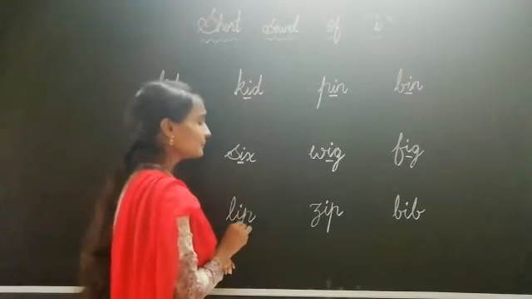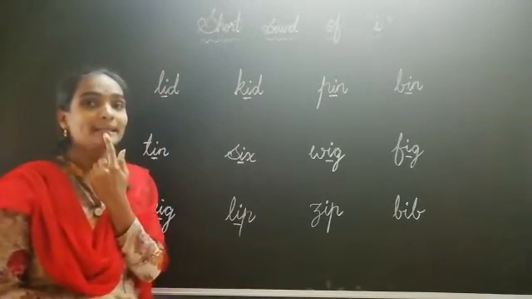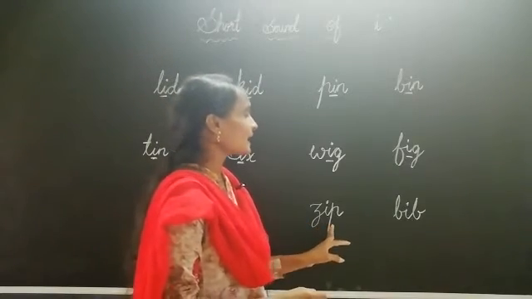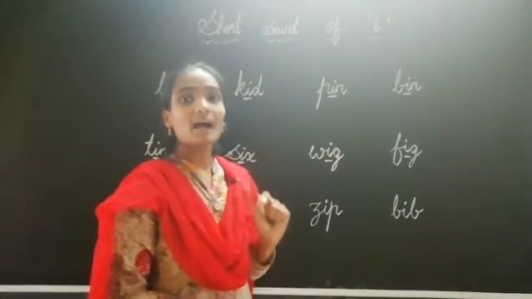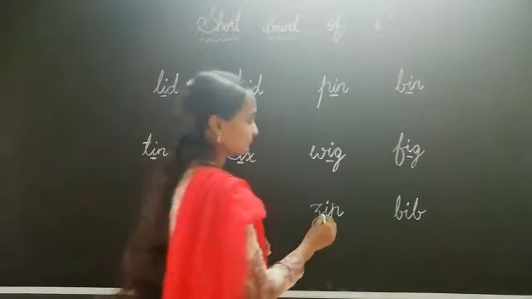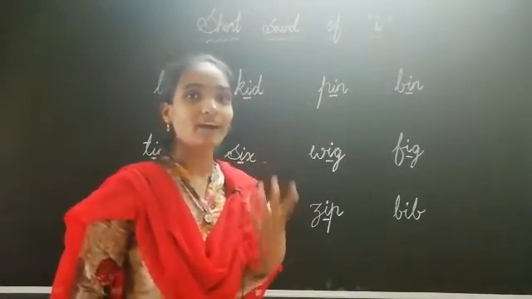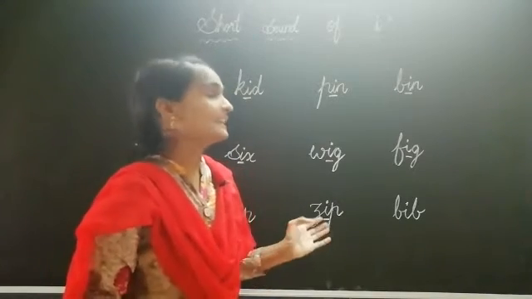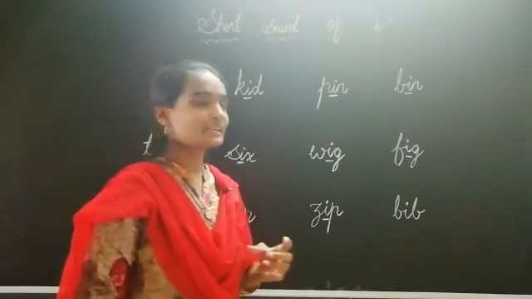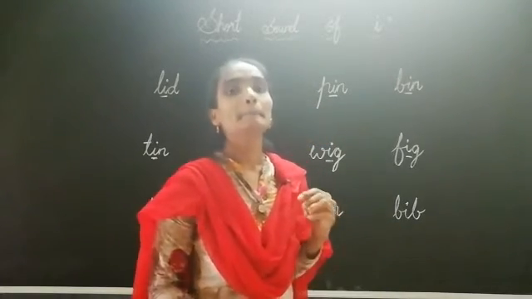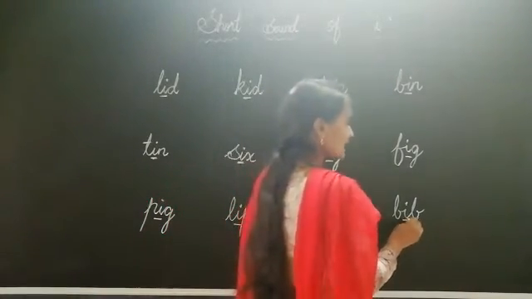L-I-P. Lip. Okay children. Next. Z-I-P. Zip. What is the sound of I children? E. Okay. Can you understand? Next. What is this? B-I-B. Bib.